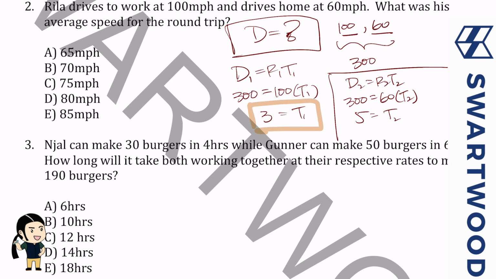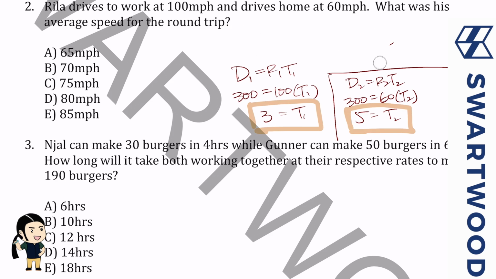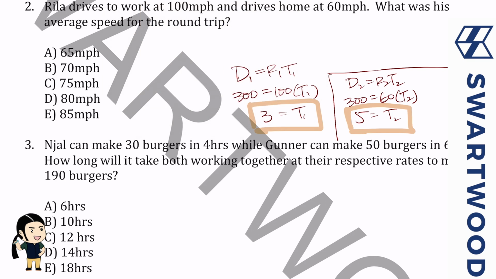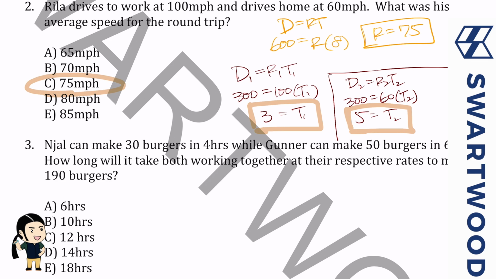Okay, so now we have this and this. And now I'm going to do it one more time. Distance is rate times time. The total distance covered is going to be 600. The rate is what we're looking for, but the total time is now 3 plus 5, which is going to be 8. So I think the rate is something like 75. Wow, that turned out much nicer than I thought it would. So 75 it is, right?